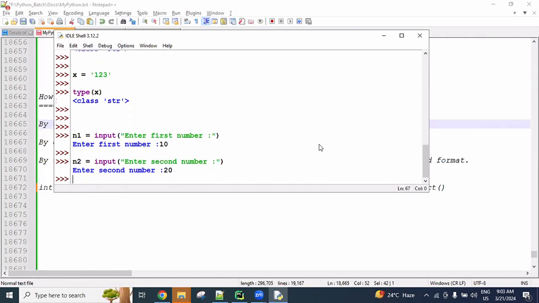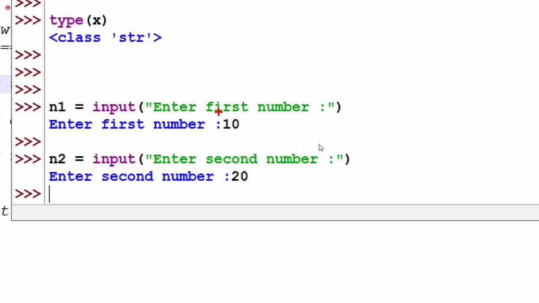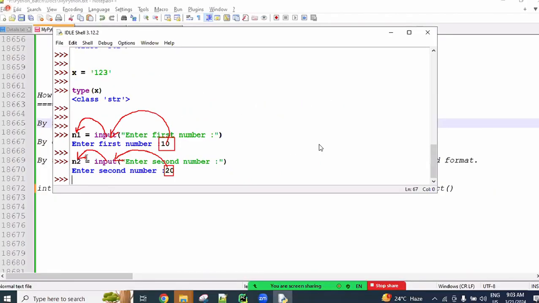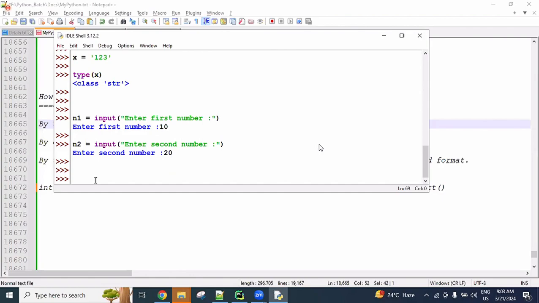So the first number you enter is read by the input function and stored into n1. The 20 value is also read by input and assigned to n2. Now n1 has the 10 value and n2 has the 20 value.